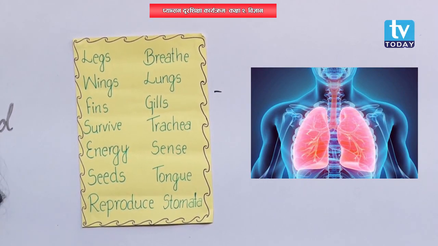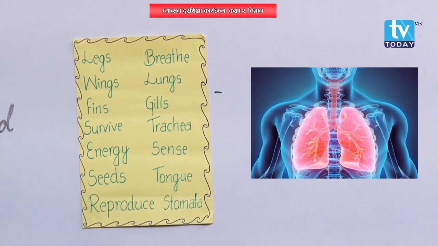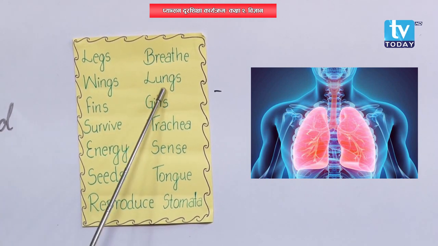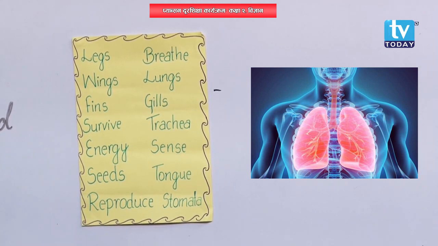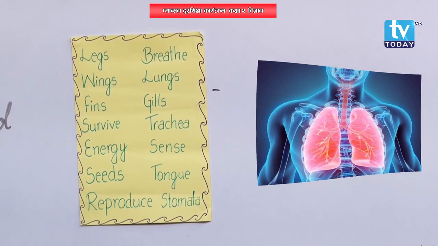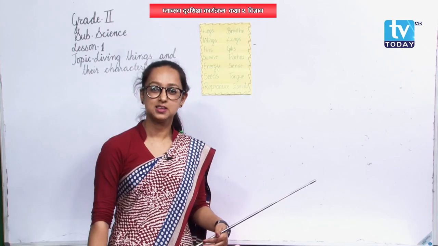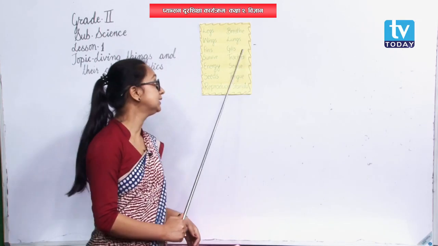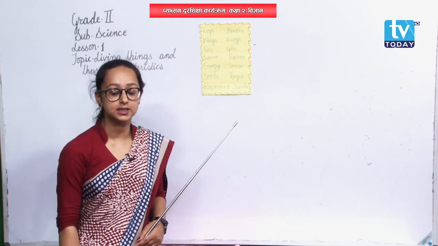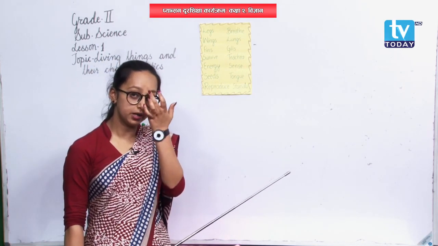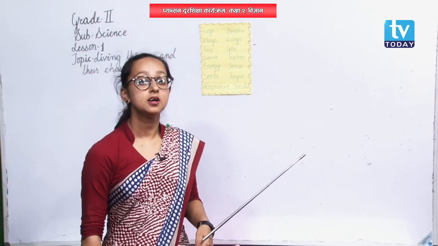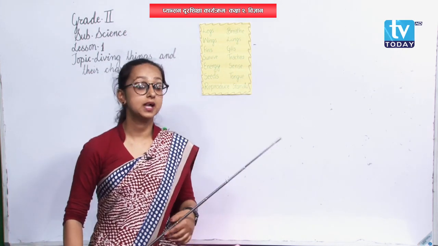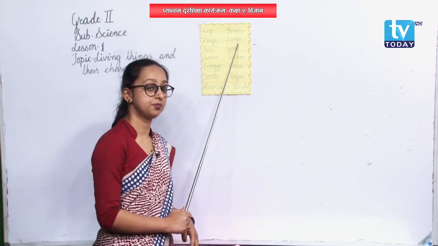Is this word new to you? Okay, lungs. It is also the part of animal's body, okay, through which they breathe. But you may feel, teacher, we breathe through our nose. Yes, lungs, it is inside our body. It is inside the body of animals, and most of the animals, they breathe with the help of lungs.